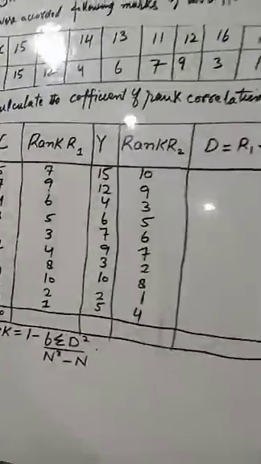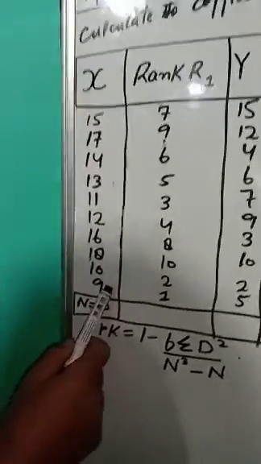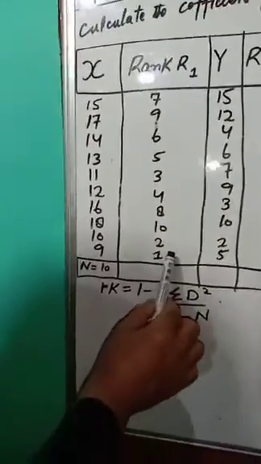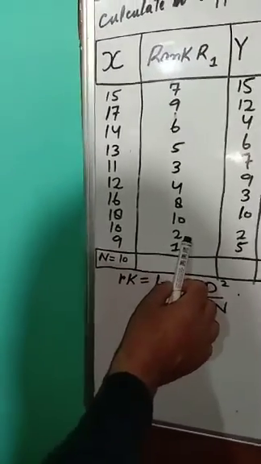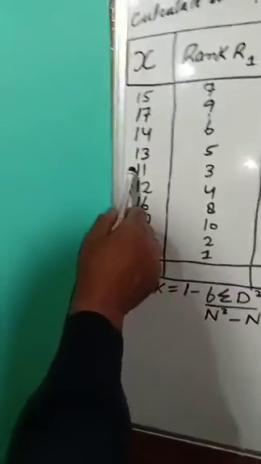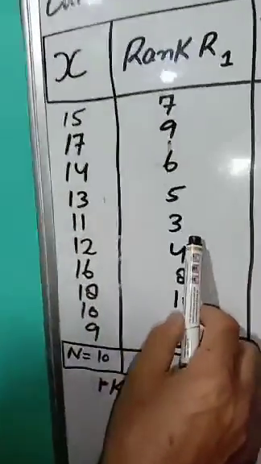Now I will repeat it once more. The lowest value is 9, so we give it rank 1. After 9 comes 10, we give rank 2. After 10 comes 11, we give rank 3.